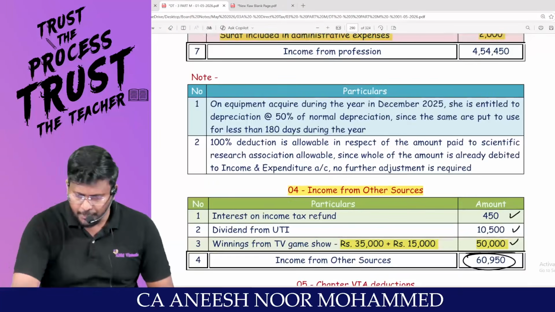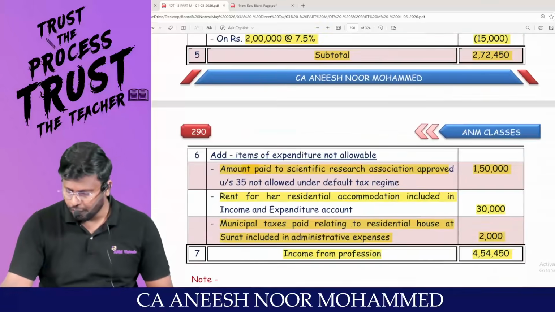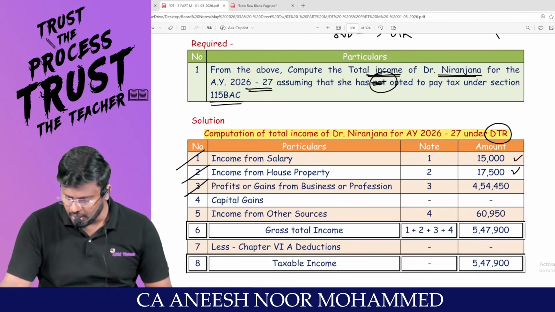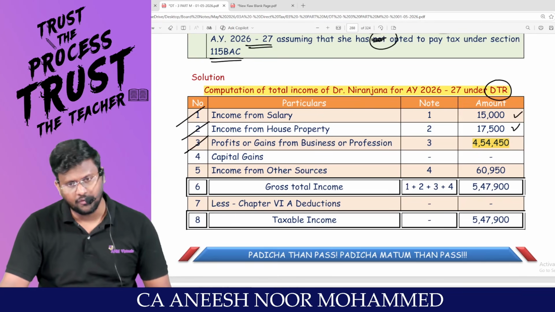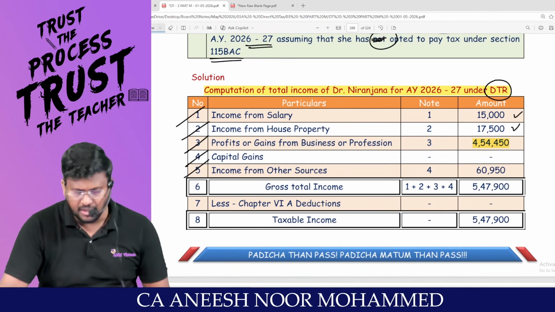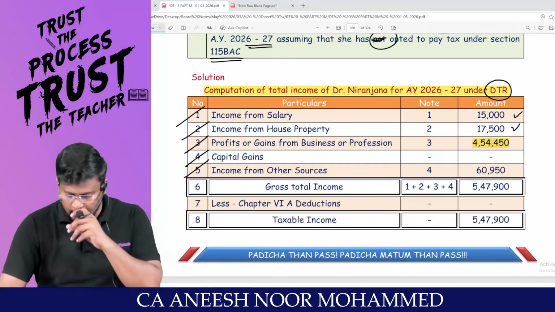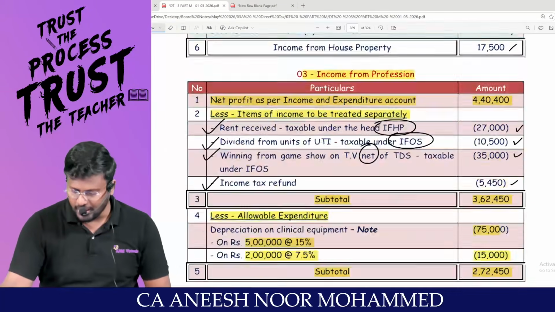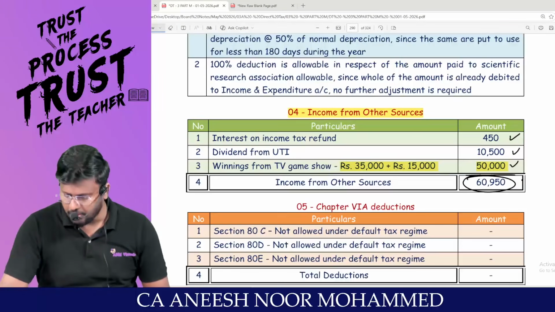Comfortable? You will be getting income from profession of 4,54,450. That's what, 4,54,450. Easy. There is no capital gain information. Already we finalized the IFOS parallelly, 60,950. That note you can attach here, 60,950, my dear lovable students.